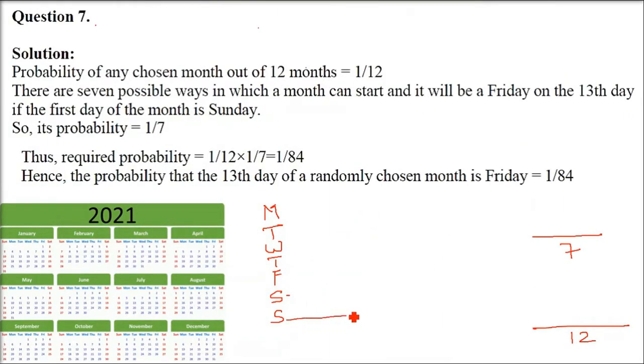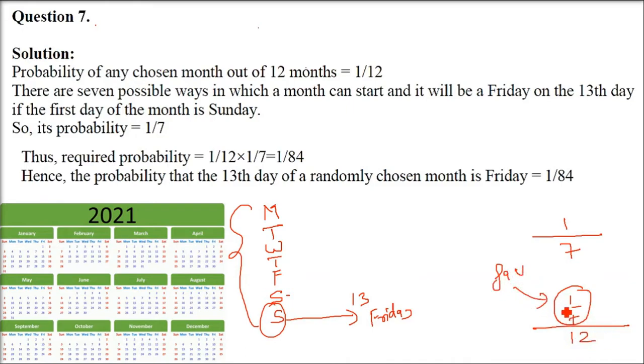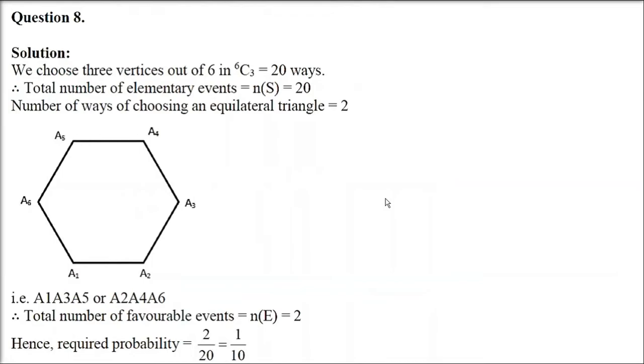Whenever it starts with Sunday, we have a total of 7 options. So 7 is the total number of cases. The 13th day will be Friday only when we start with Sunday. So 7 are the total options and 1 is the favorable option. So 1 by 7 will come in the numerator and 12 is the denominator, because 12 are the total months. 1 by 7 is the favorable month. 12C1, basically 1 month you are taking. So 1 by 7, and this 12 also goes down. It was already down. So 1 by 84 is the answer.